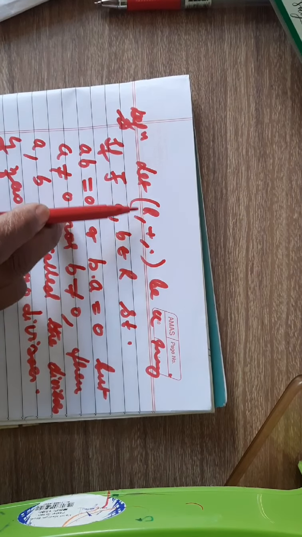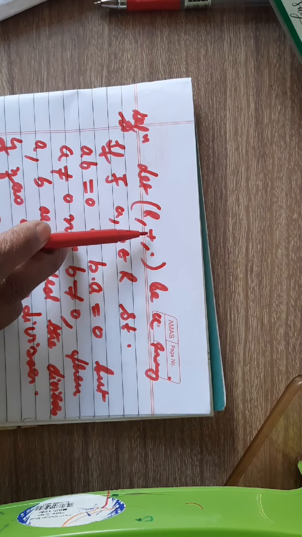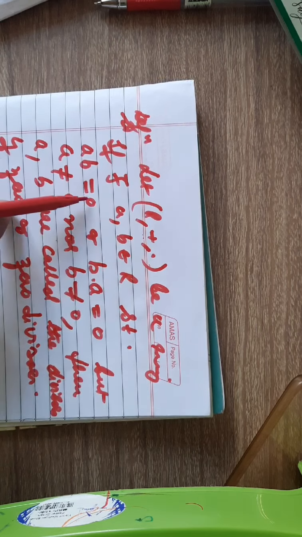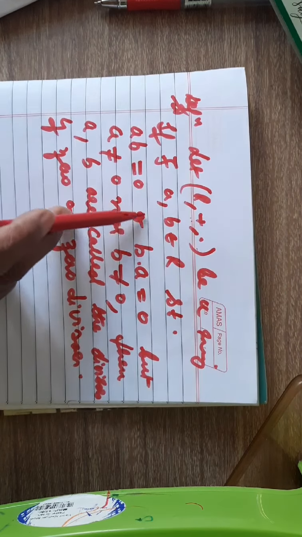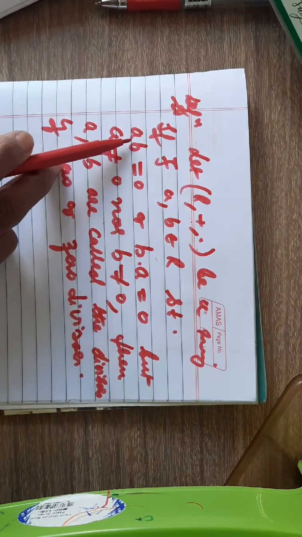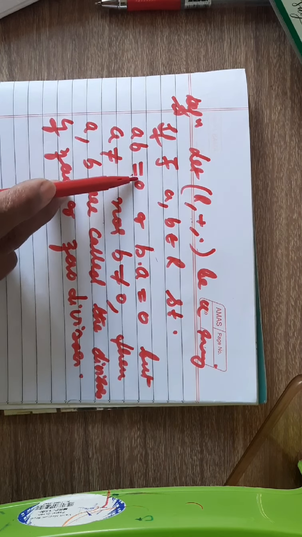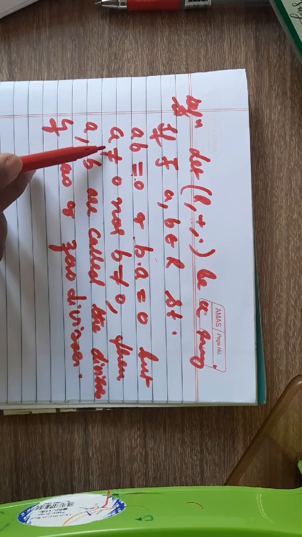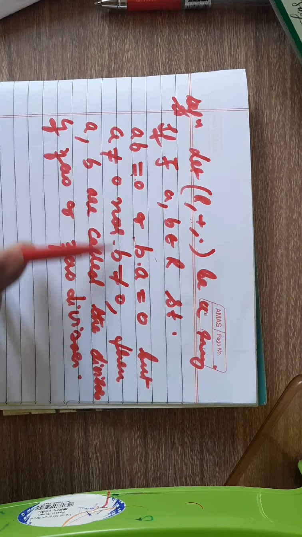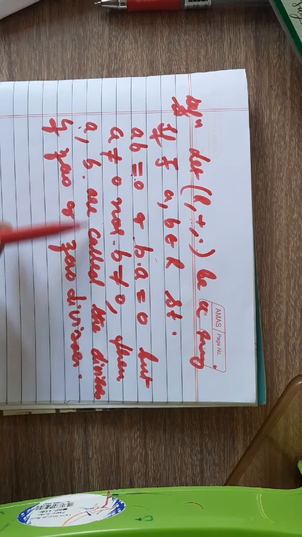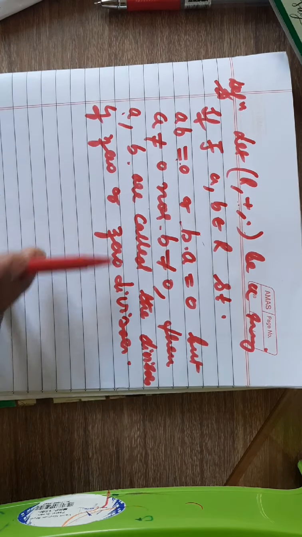So we take R to be a ring under the binary operations plus and dot, and if you can find elements A and B belonging to R satisfying the condition that their product AB is 0 or BA is equal to 0, but none of them is equal to 0, then A and B are called the divisors of 0 or the zero divisors.